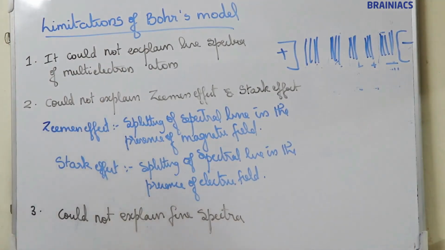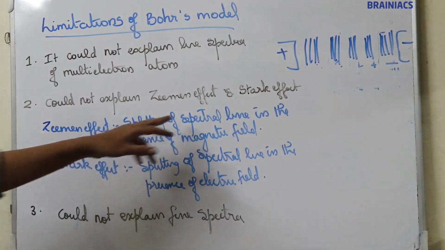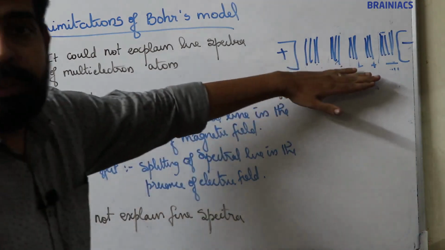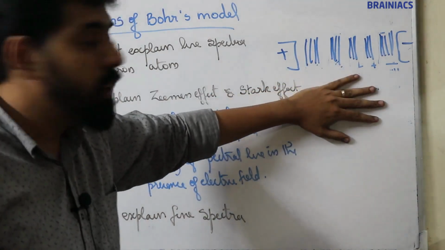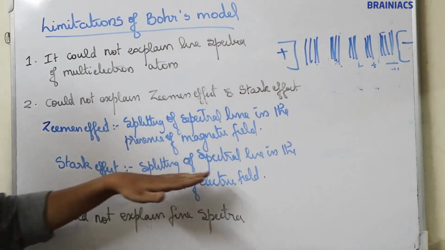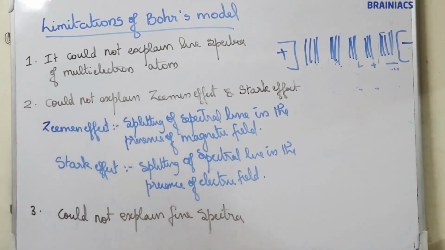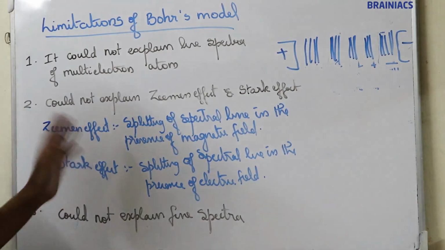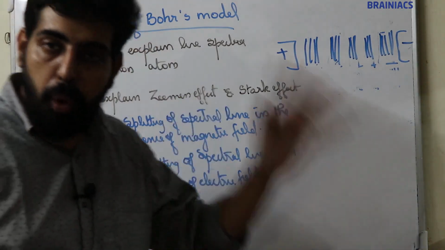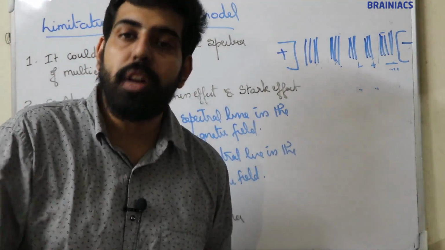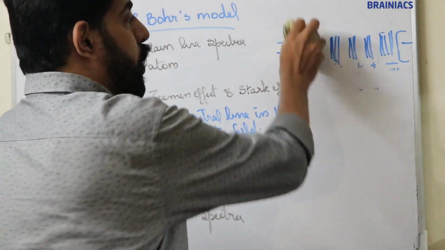So the Bohr model could not explain the Zeeman effect and the Stark effect. Splitting of spectral lines in the presence of a magnetic field is the Zeeman effect, and splitting of spectral lines in the presence of an electric field is the Stark effect. I think it's clear. These two effects are not explained by the Bohr model. Moving on to the next one.